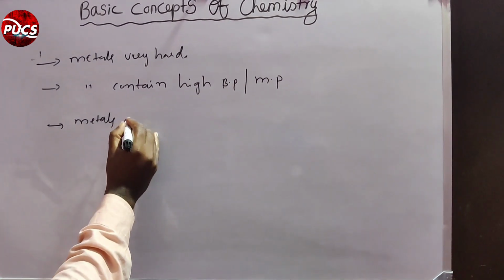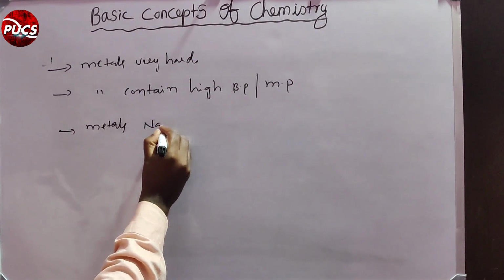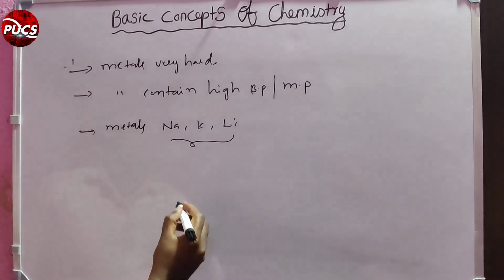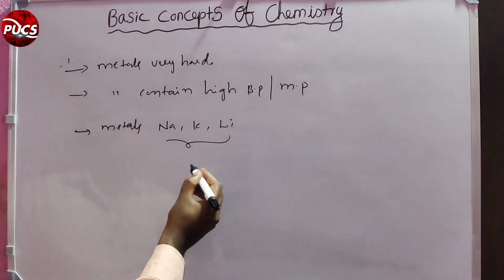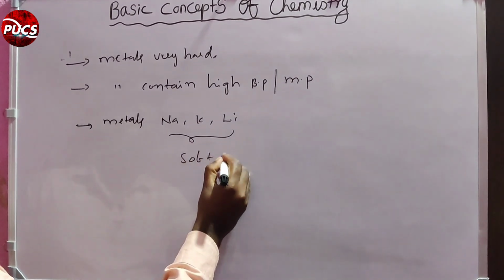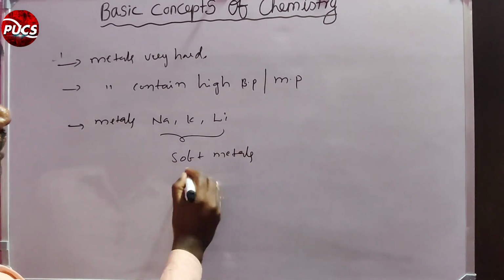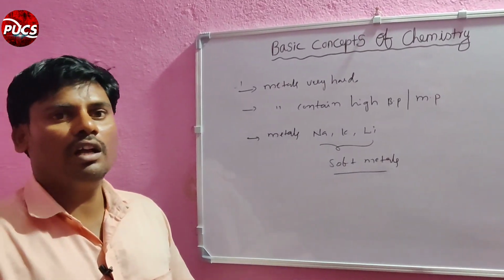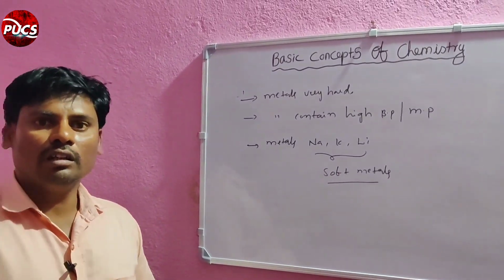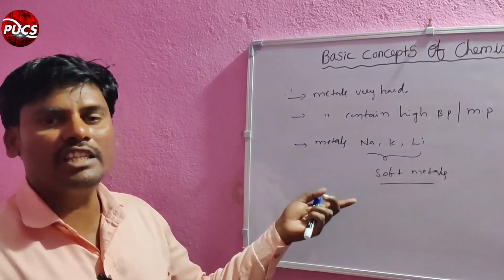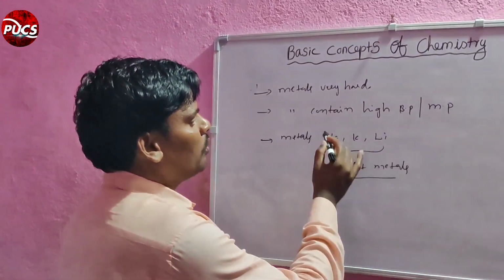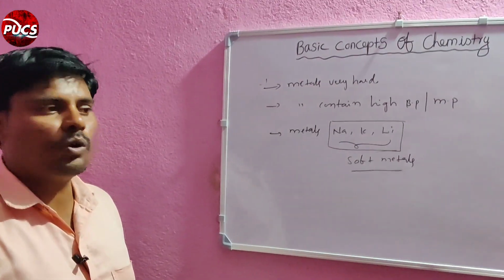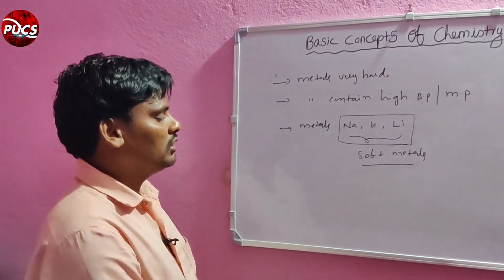Metals like sodium, potassium, lithium are soft metals. What is the meaning of soft metal? It means this metal can easily be cut with a knife. That's why we call them soft metals. In the periodic table, soft metals are mainly these three only: sodium, potassium, lithium.